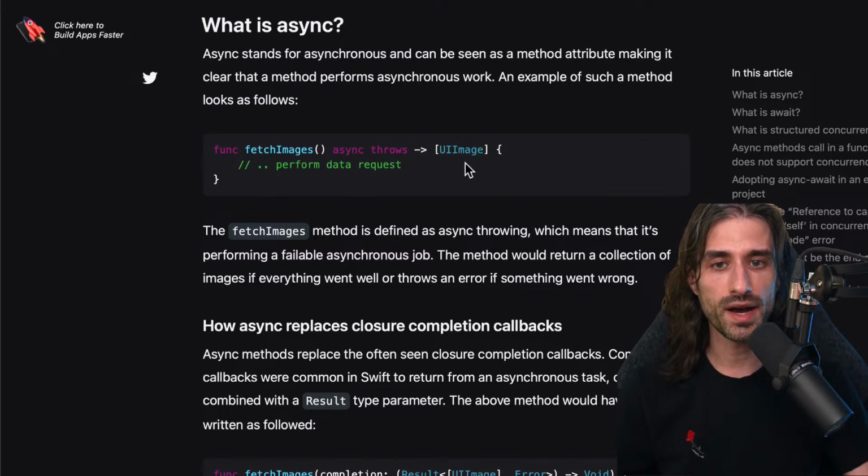And same thing with Combine, because it would return maybe a publisher of array of UIImage, or maybe a future of array of UIImage, but not just the type itself. There would be something more around it. Here we just have the type itself, and besides that additional async keyword, the signature of the async method is exactly the same as the one a synchronous method would have. And that's definitely one of the big features and one of the big selling points of Swift concurrency.